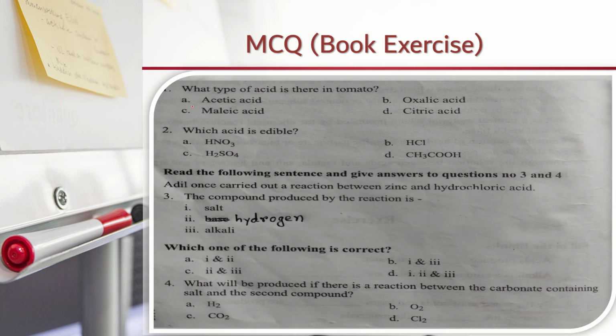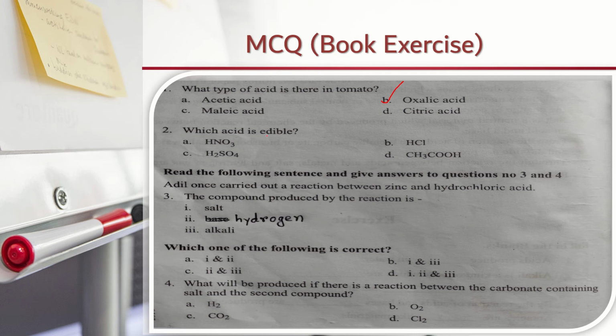Look, first MCQ. What type of acid is there in tomato? Acetic acid, oxalic acid, malic acid, citric acid. You know, in tomato there is present oxalic acid. So option B is the correct answer.